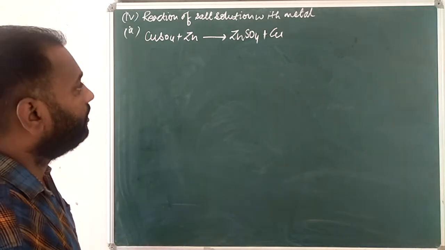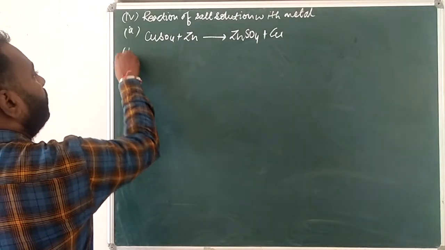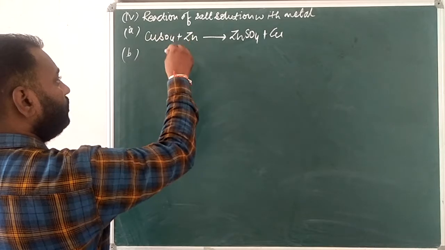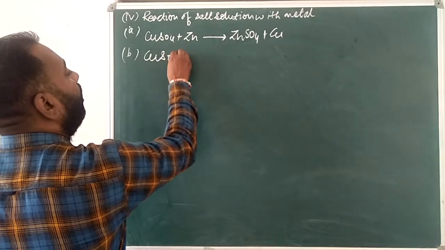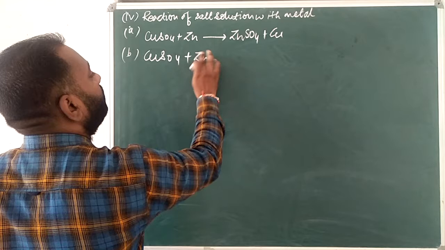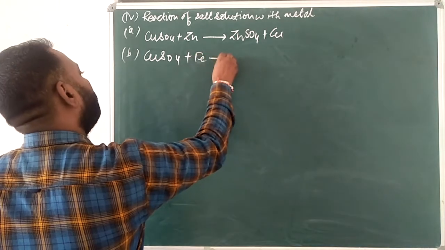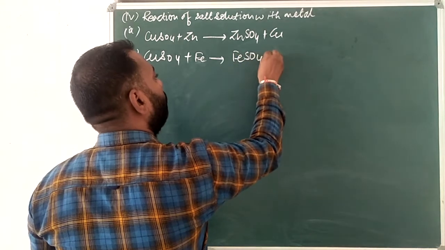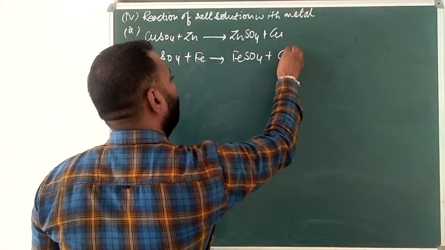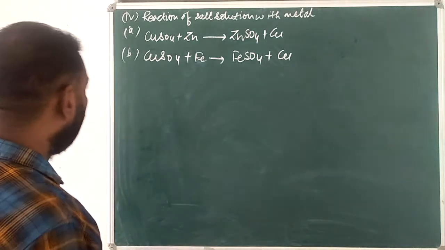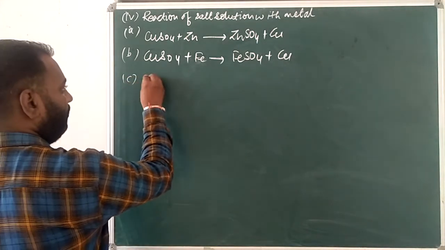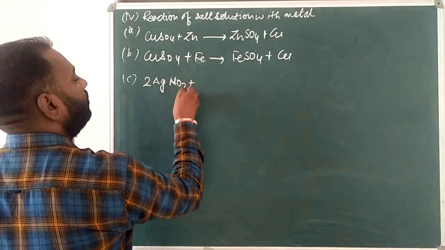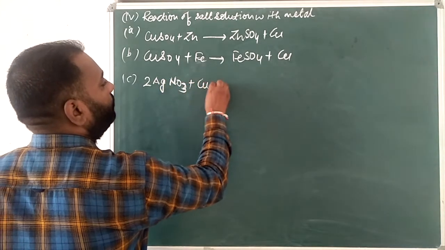One more example we can see is CuSO4 with Fe, then you will see that FeSO4 plus Cu will be the formation. And one more example we can see is silver nitrate with Cu, then formation of